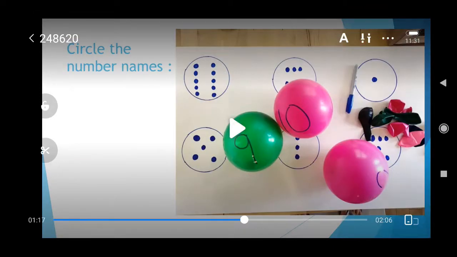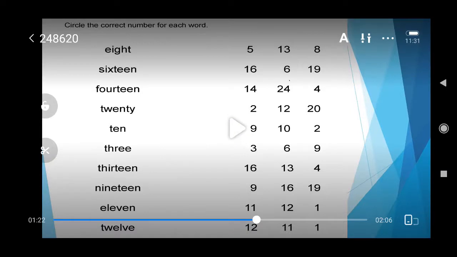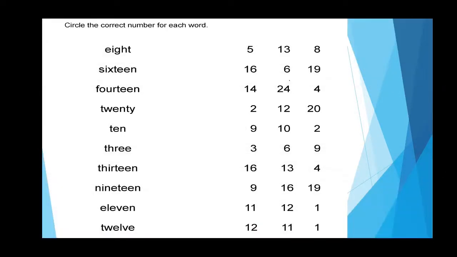Now, you have to circle the number names, children. Yes. Now, on one side of the screen, you can see the number names. Yes, the spelling of the numbers. And on the other side of the screen, you can see the numbers, isn't it? Now, like 8, the first spelling written is 8.